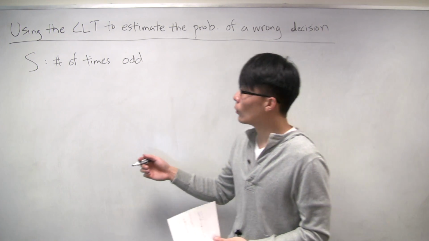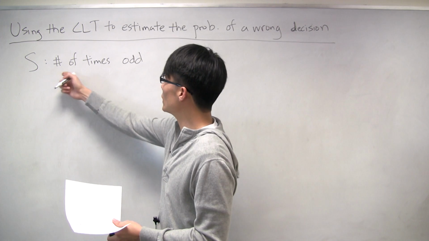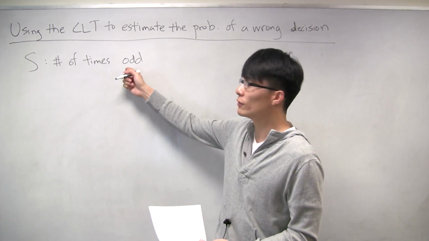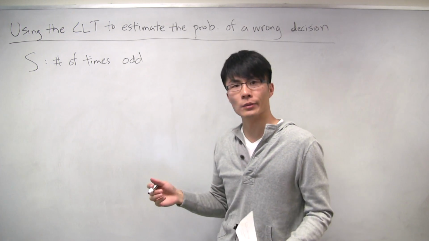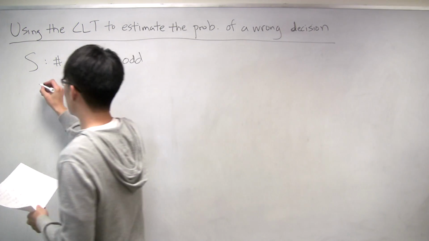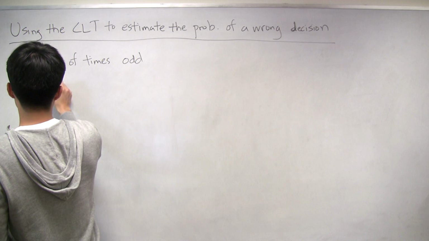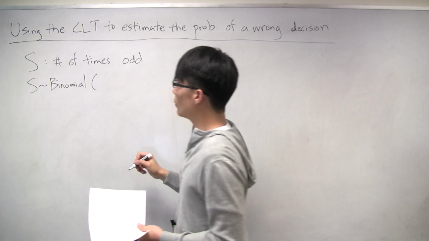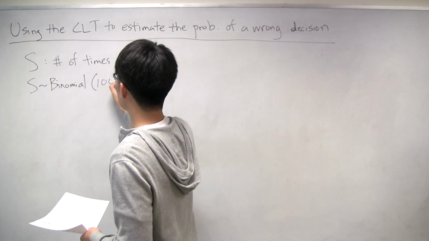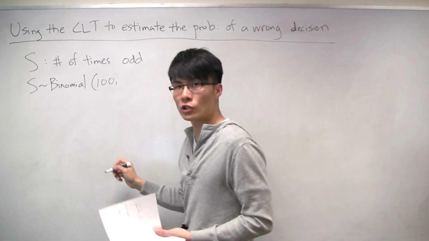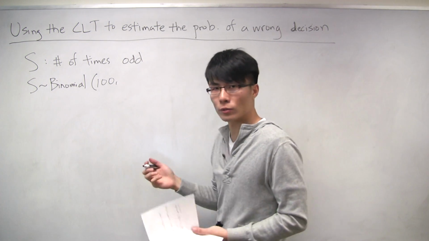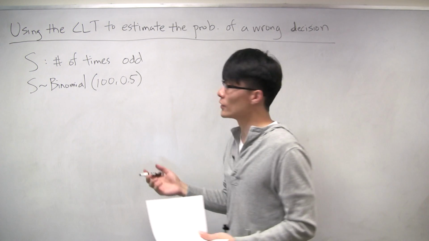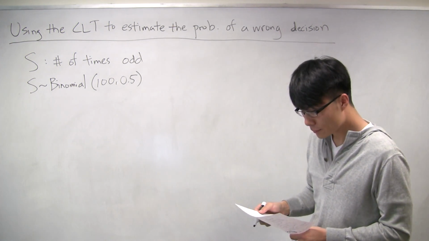So this is just the number of times you have a success, where we define success as getting an odd number. And so S is just a binomial random variable, where you have 100 trials, and the probability of success on each trial, because we assume that the roulette wheel is fair, is 1/2. 50-50 chance of getting an odd versus an even number.